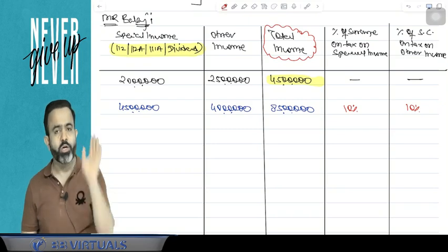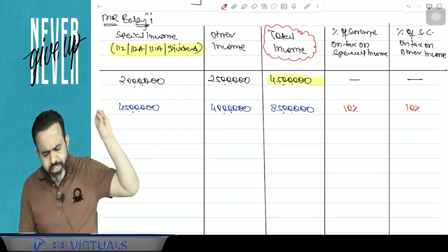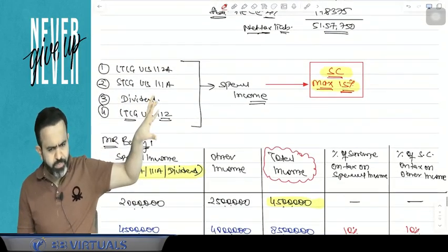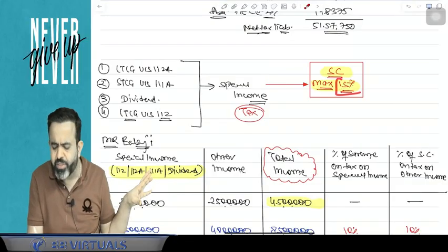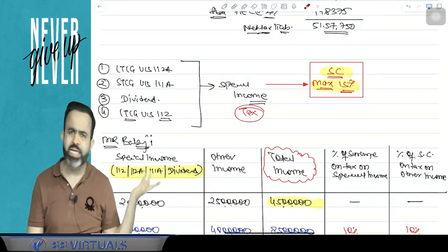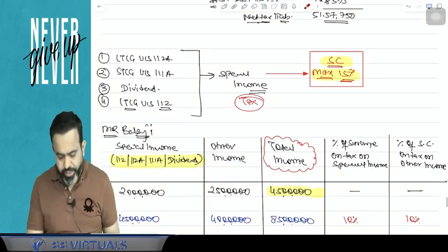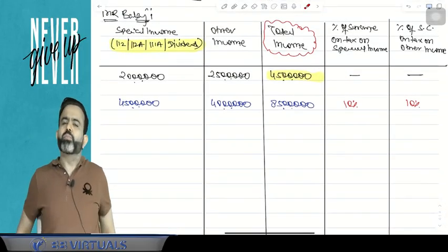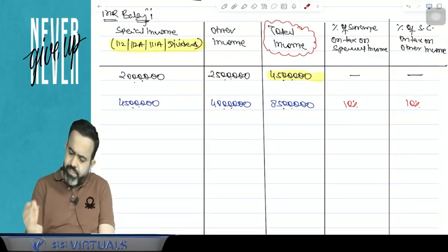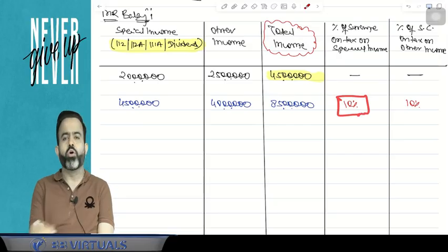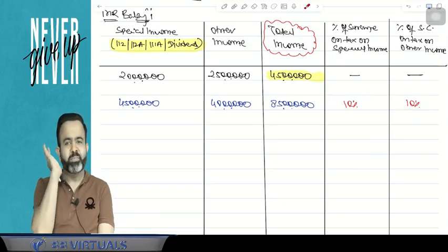10% surcharge is applicable on the tax on the special income as well as normal income. So guys, in case of these four incomes, whatever the tax liability, on that tax the maximum surcharge can be 15%. So 10% is possible, answer is yes, but 25% and 37% is not possible. Here your total income is more than 50 lakh rupees, so surcharge is applicable at the rate of 10% on the tax on special income as well as 10% on the tax on the other income.